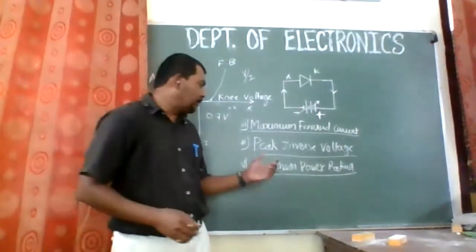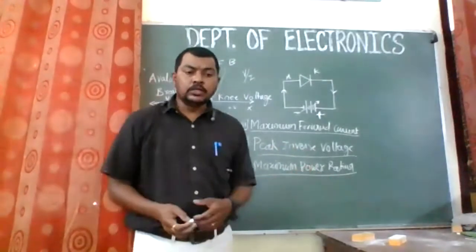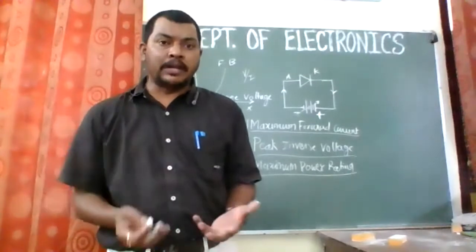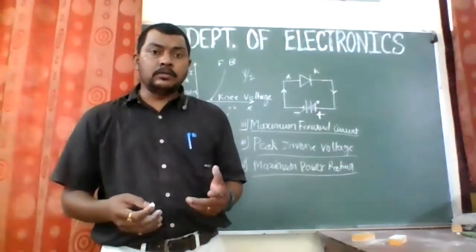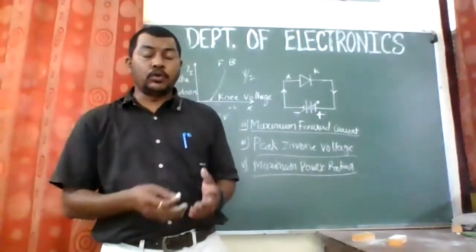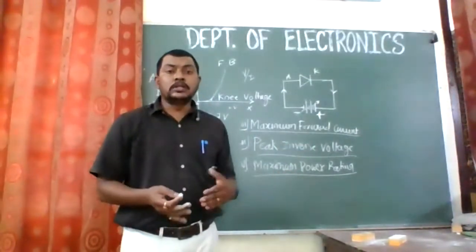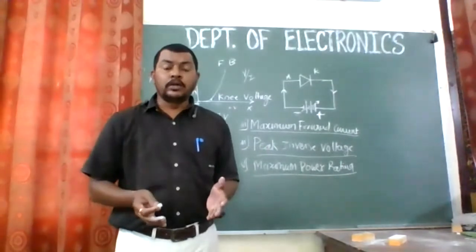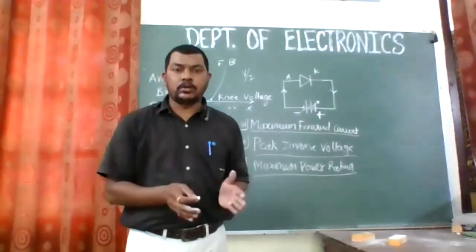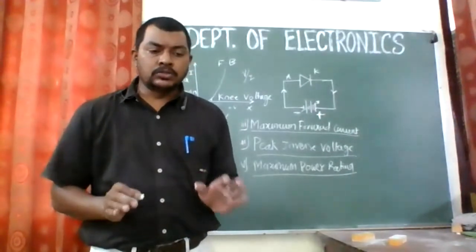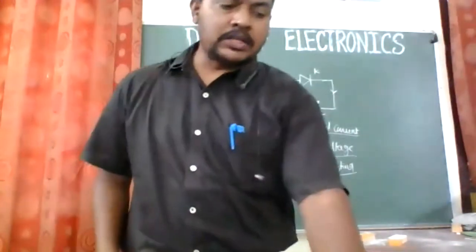So what would be the maximum power rating? It is the product of the maximum voltage that could be applied across this diode and the maximum current flowing through the diode without damaging the diode. That is called the maximum power rating. These are some of the essential definitions.